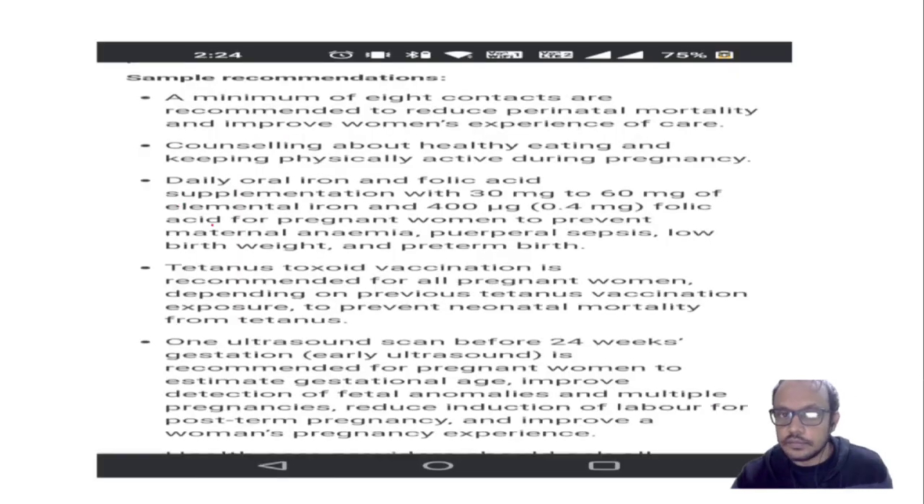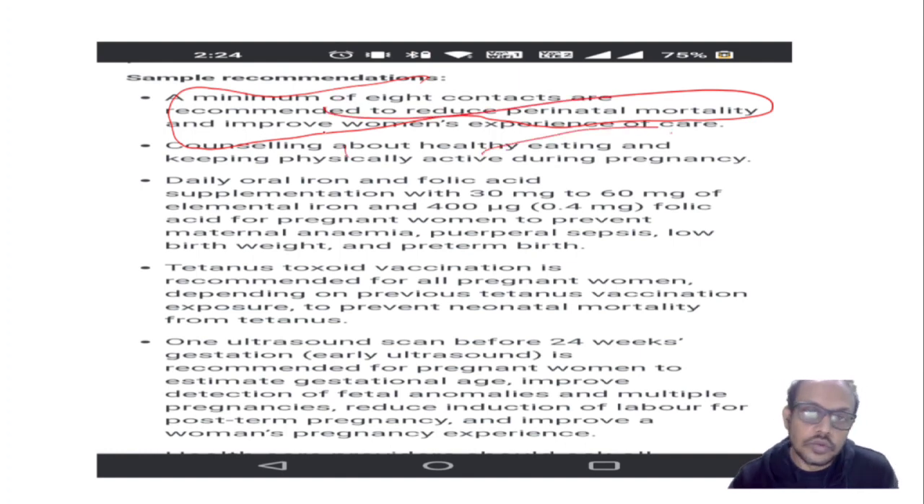I have taken the document. A minimum of 8 contacts are required to reduce perinatal mortality and improve women's experiences of care. Okay, so this is a WHO document. Here 8 is given. Okay, so our answer should be 8.